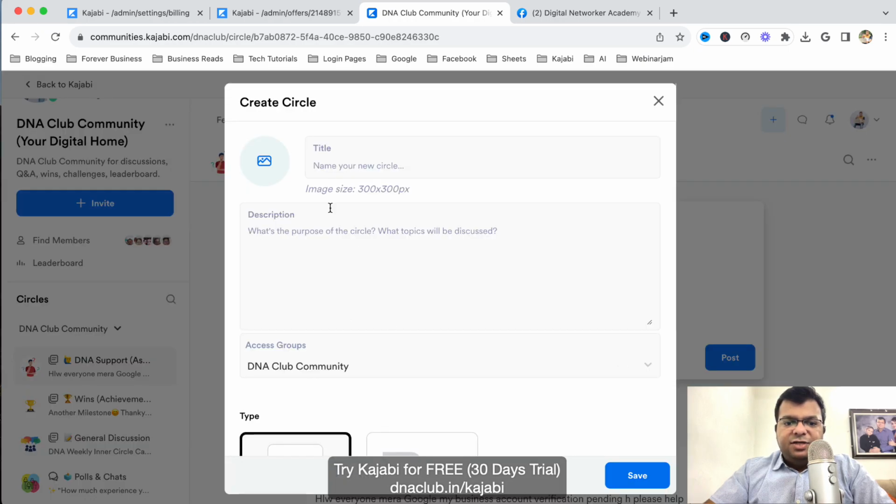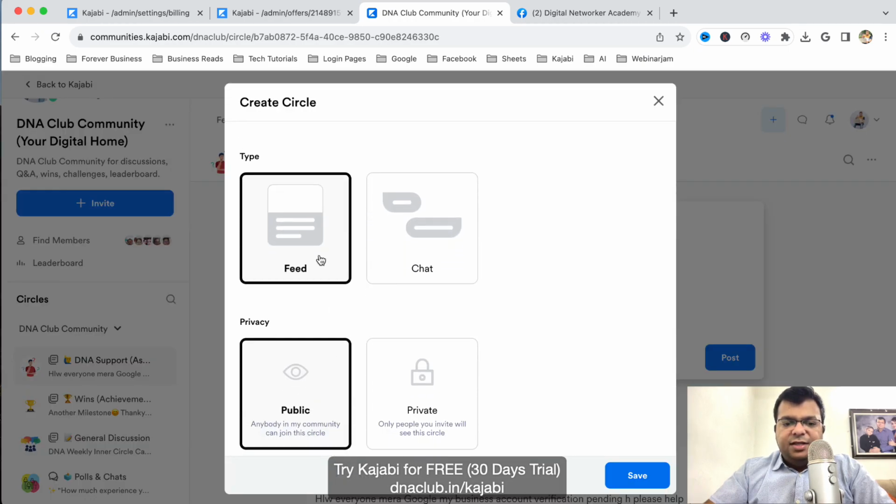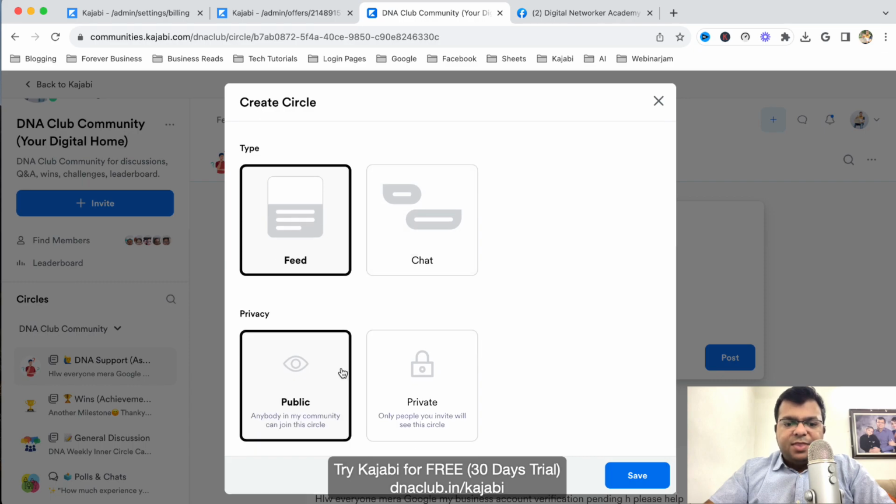And the name of the circle, description of the circle, and then whether I want to keep this as free or paid, private or public. So I want to keep it public for all the community members.